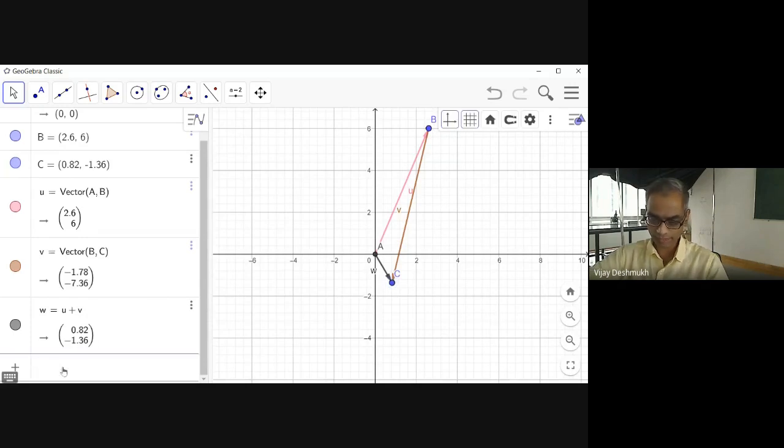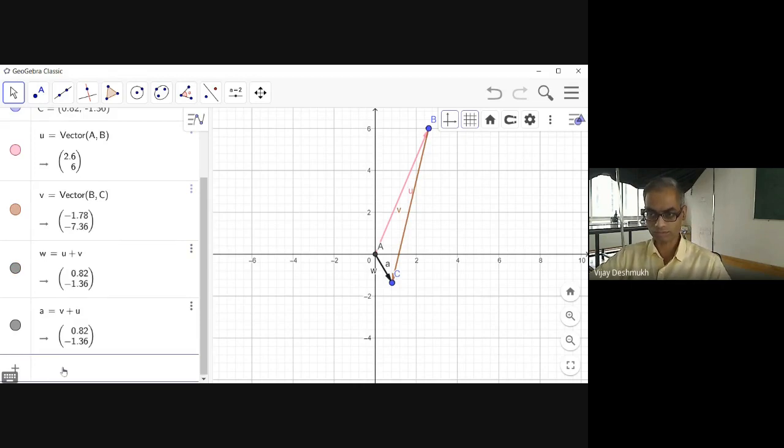Now here I write V plus U. What does it give to me? The same. Now it is shown by vector A, and this was shown by W. So just the name has changed. This is the same, because on the left hand side you can see the numbers 0.82 and minus 1.36. Same, 0.82 minus 1.36.